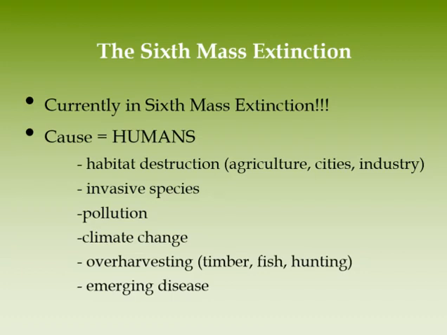Unfortunately, we are in the 6th major extinction event, and this one is the only one that has been caused by humans, and it is being caused by us. The primary way humans are causing it is by habitat destruction. But we are also introducing invasive species, creating pollution, causing climate change, and overharvesting resources from the environment. All those causes of the mass extinction are what we are going to discuss in Chapter 18.